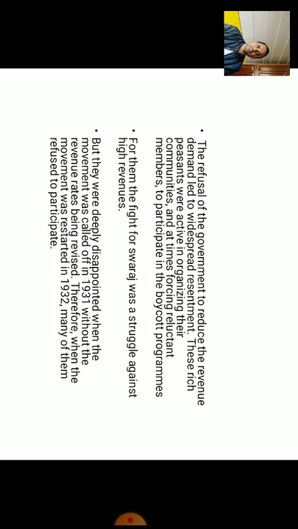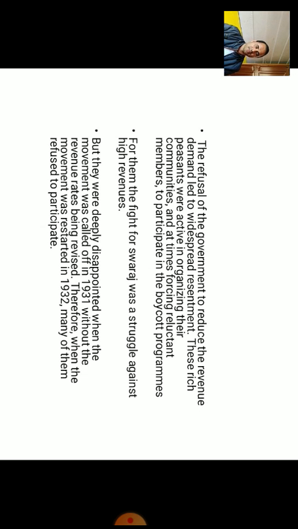These rich peasants were active in organizing their communities, and at times forcing reluctant members to participate in the boycott programs. For them, fighting for Swaraj was a struggle against high revenue, but they were deeply disappointed when the movement was called off in 1931 without the revenue rates being revised. Therefore, when the movement was restarted in 1932, many of them refused to participate.